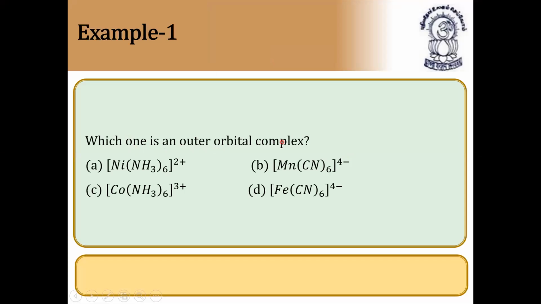Which one is an outer orbital complex? Very important. An outer orbital complex should have a weak field ligand. So what are weak field ligands, and what are strong field ligands? We have already discussed this in the lectures, but I'll recap it. Here, cyanide is a strong field ligand and ammonia is also a strong field ligand. Which one here is an outer orbital complex? We have to check which of these is weak.